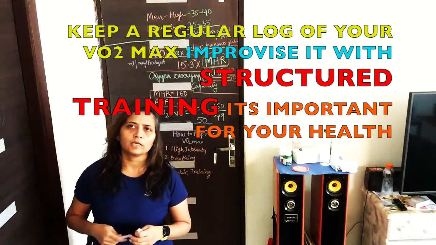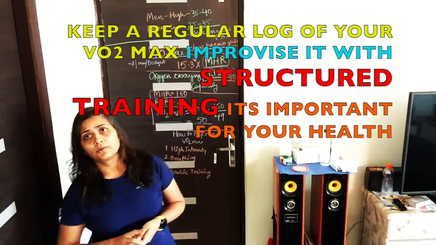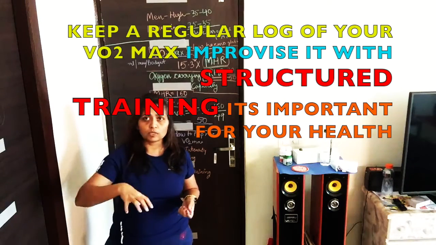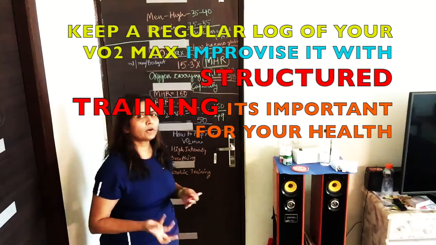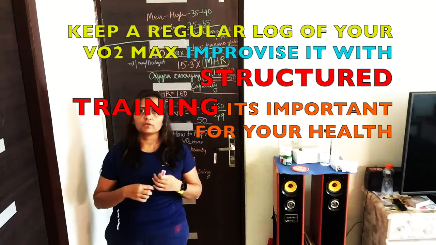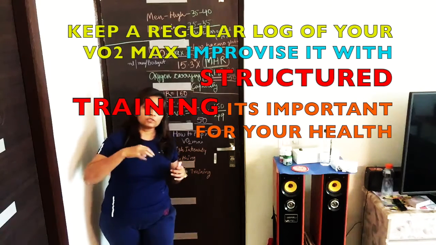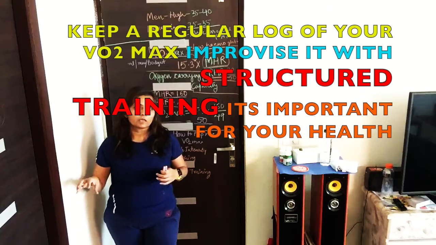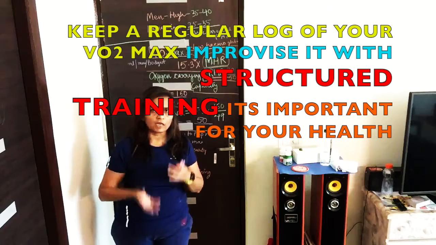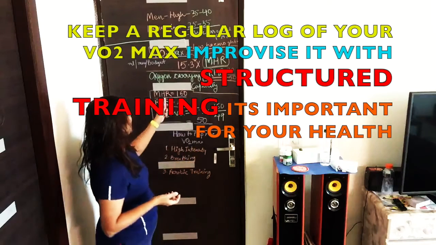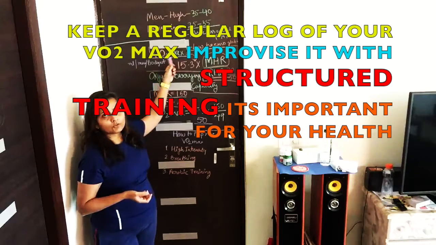So you can keep on calculating, keep on judging, understanding how well you are into the structured training format. Are you doing similar kinds of workouts where you are not actually focusing on how well and how much more your body can utilize oxygen? Are you doing the same pattern of workout? Are you running every day? Are you only walking every day? Or are you doing the same pattern of workout where you are not challenging your heart rate? Challenging your maximum heart rate is really important in order to understand what your VO2 max is.